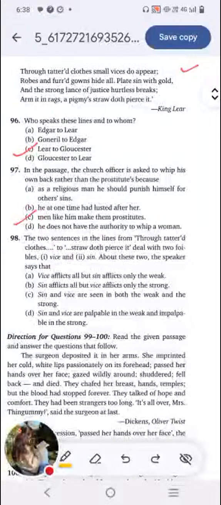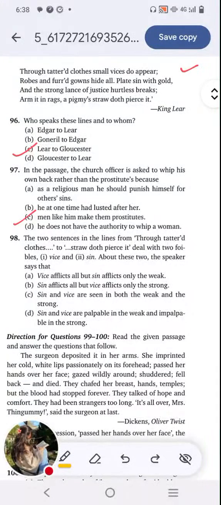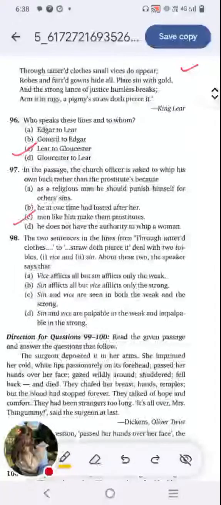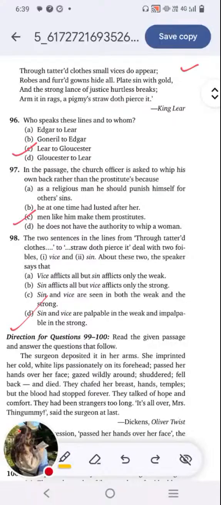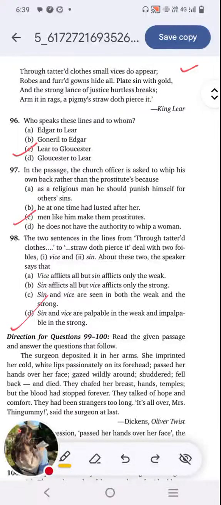And the next line also says the same thing, that the tattered clothes are not able to hide those vices. But when it comes to rich people, they have such expensive and luxurious robes and fur and everything, and they are able to hide their bad behavior better. So that's the basic idea. Let's look at the options and see which option says it better. It is option D. Sin and vice are palpable in the weak and impalpable in the strong. It means the basic idea that we have discussed just now.